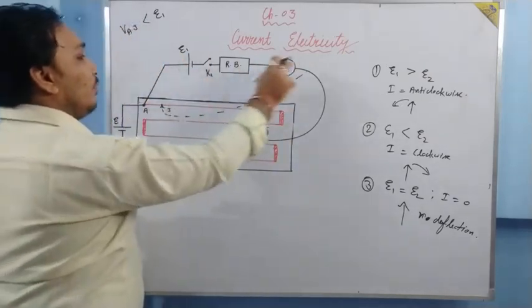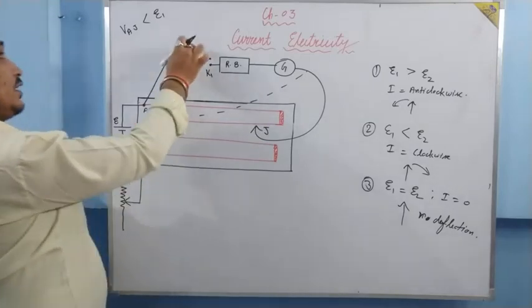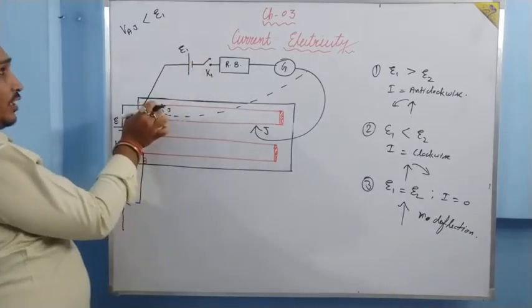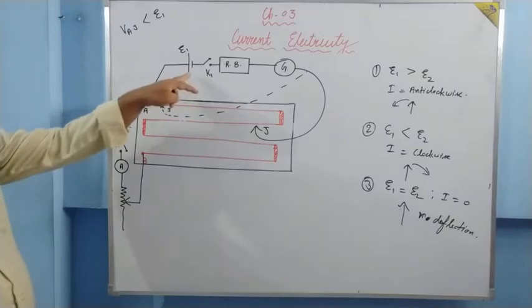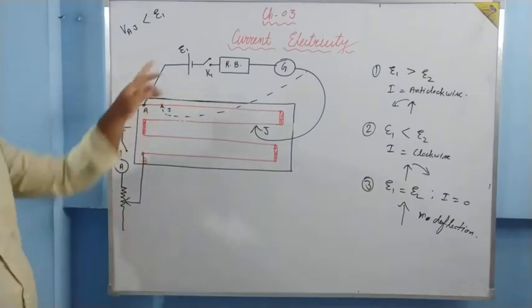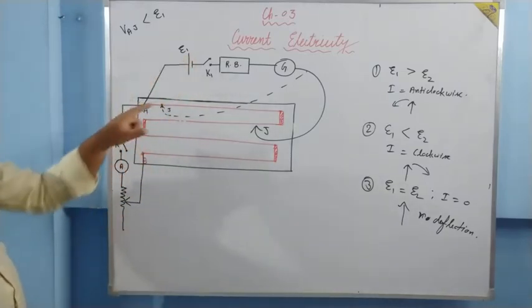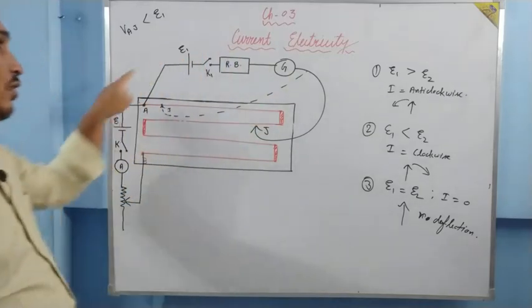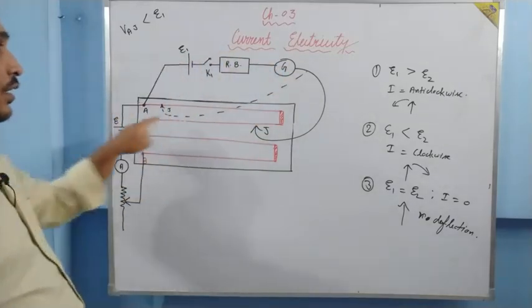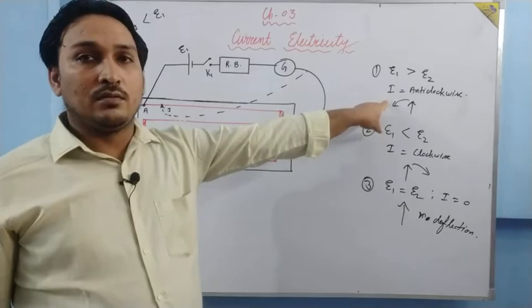Where will the current be flowing? E1 is greater and this voltage across AJ is small. So E1 will dominate VAJ. Current will be flowing in this one, anti-clockwise.